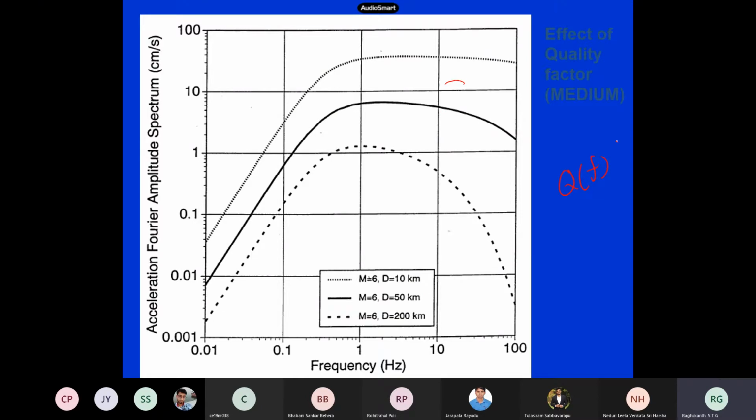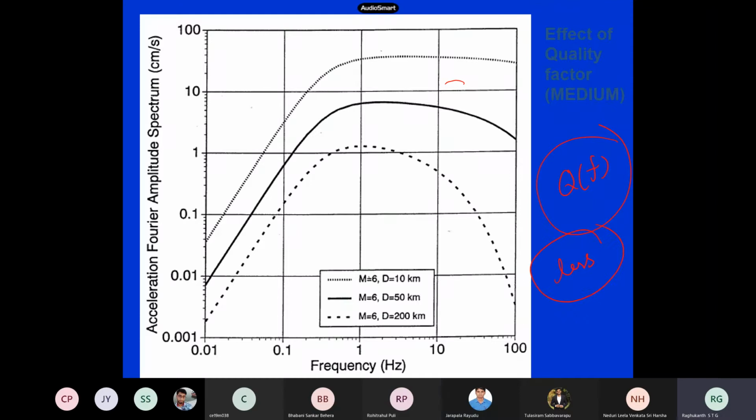If the quality factor is very high, what does it tell you? Quality factor is increasing means the damping value is very less. Now damping is very less. That is how you followed it. It turns out to be.